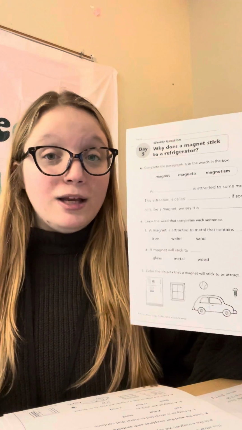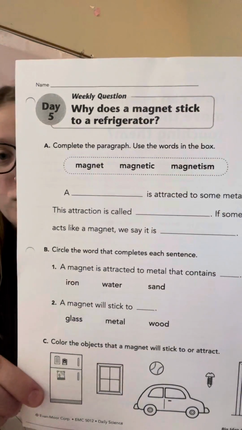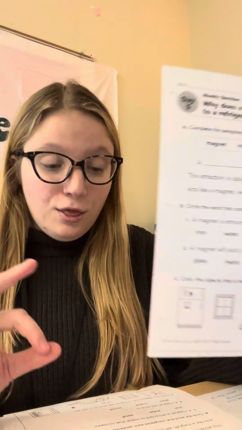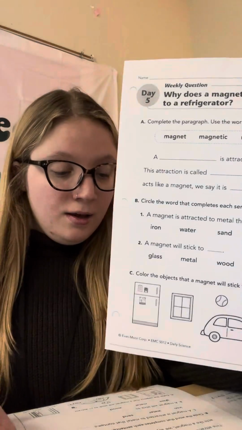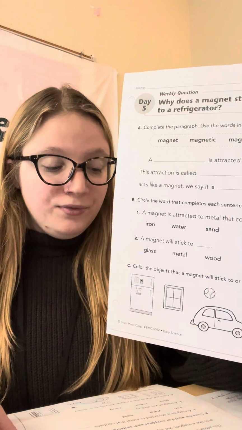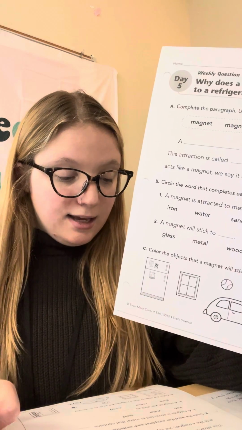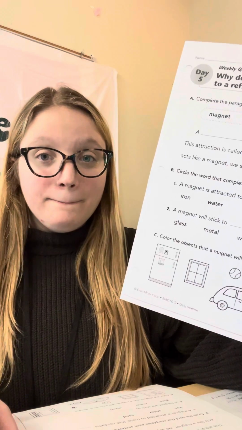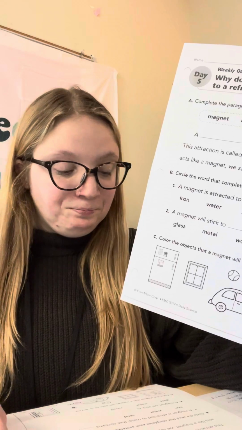The first thing that we're gonna do is complete the paragraph by using the words in the box. You have 3 words. The first one is magnet, the second one is magnetic, and the third is magnetism. So it says a blank is attracted to some metals. This attraction is called blank. If something acts like a magnet, we say it is blank. Okay, so your choices are magnet, magnetic, and magnetism.